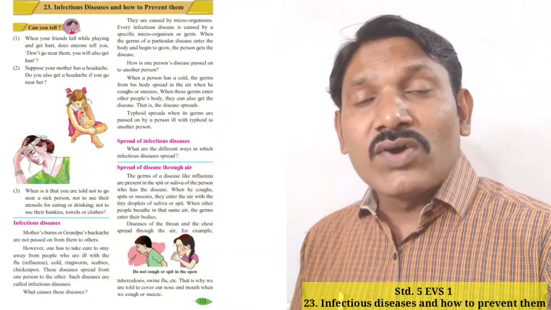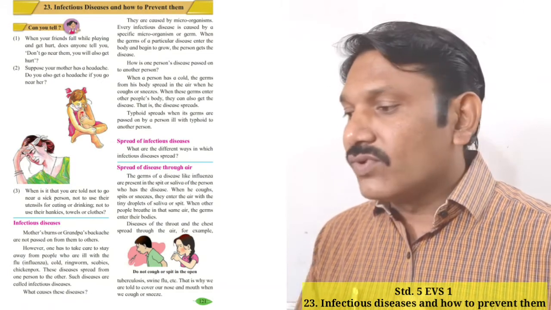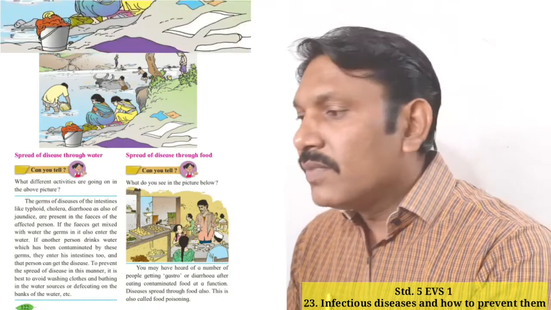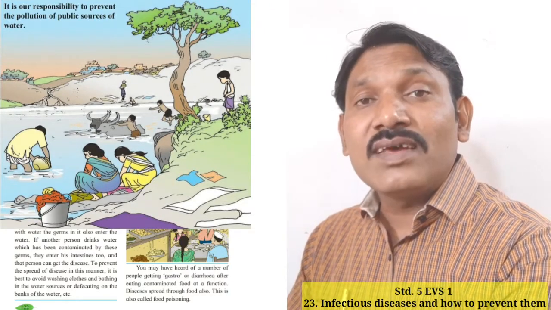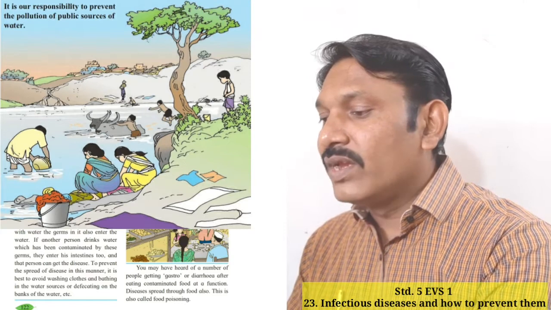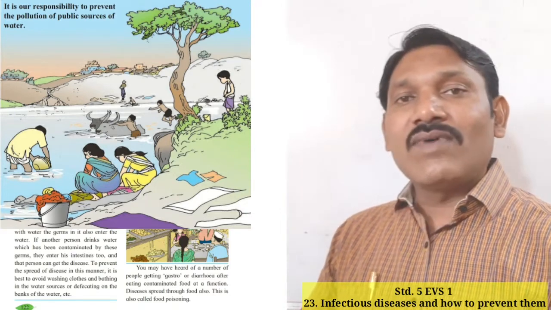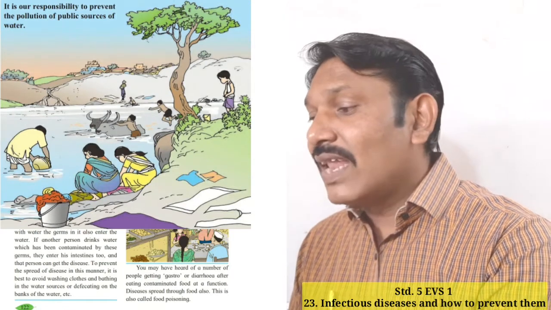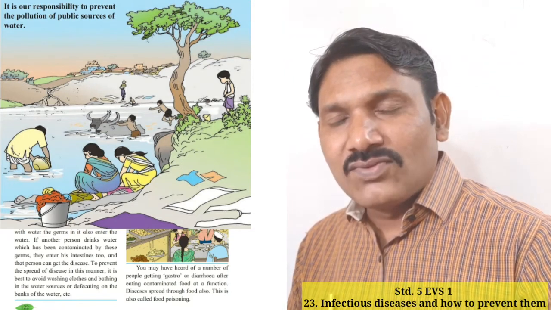So students, what we have studied right now is spread of disease through air. Now we are going to study spread of disease through water. Okay, students? Yes. Now see student, here a picture is given on page number 122. Students, observe this picture and try to find out the answer to the question given here. What different activities are going on in the above picture? See student, in this lake or water reservoir, women are washing clothes. A man is washing a buffalo in the water, as well as a man is carrying water, as well as some boys are swimming in the water. Yes, student, have you understood?